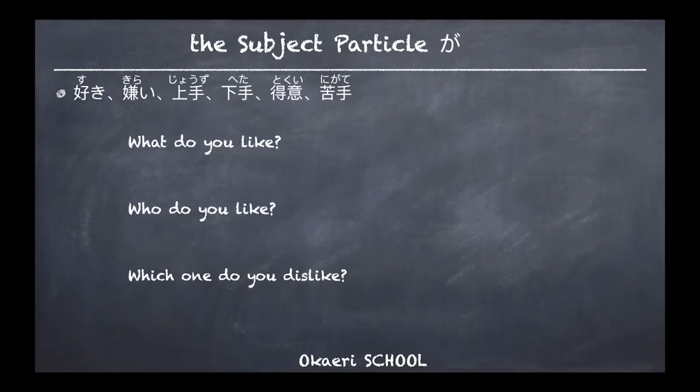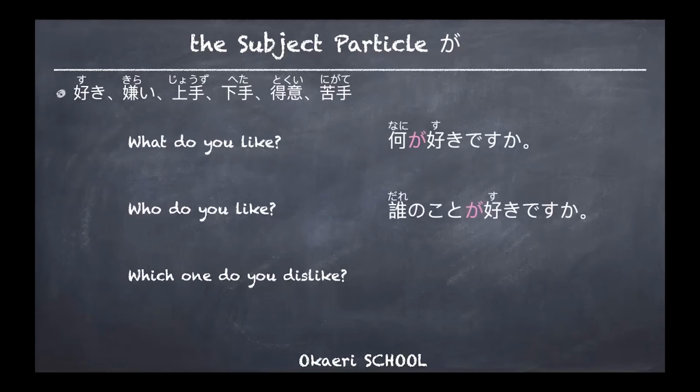Yes, that's a negative one. In Japanese grammar, they are used as na adjectives, but in English, they work as verbs. Here, again, we need to use が.